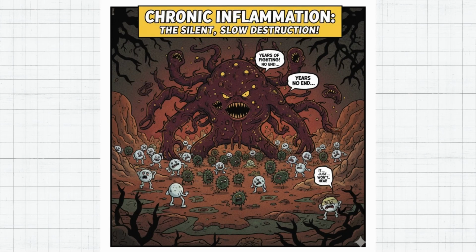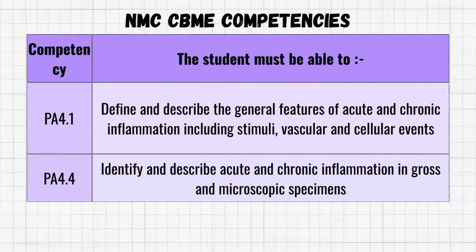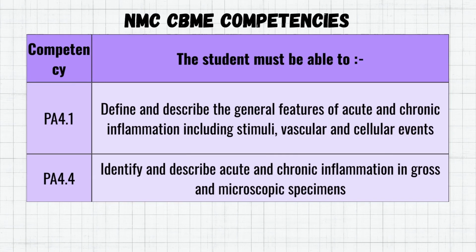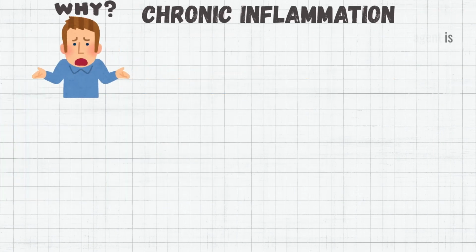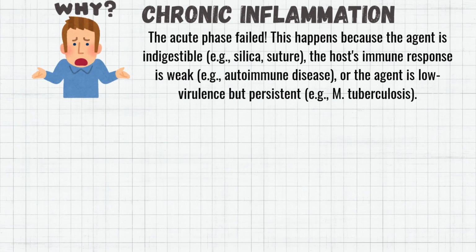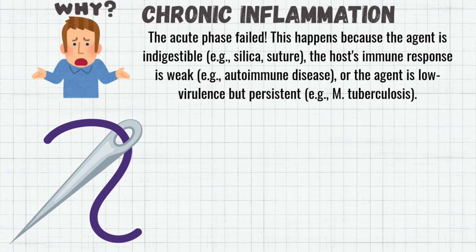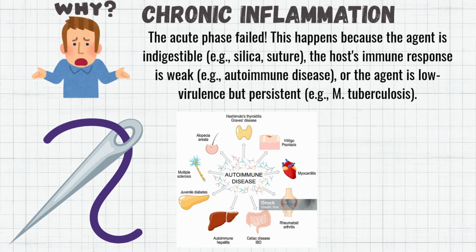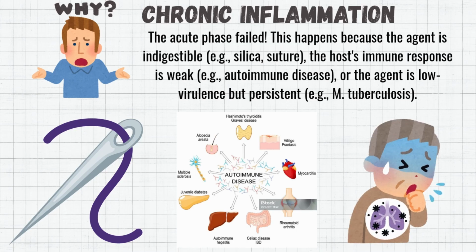Next in our lecture is chronic inflammation, the protracted war. It covers the competencies PA 4.1, PA 4.4. Why does it occur? The acute phase has failed. This happens because the agent is indigestible, example silica or suture. The host's immune response is weak, example autoimmune disease, or the agent is low virulence but persistent, example Mycobacterium tuberculosis.